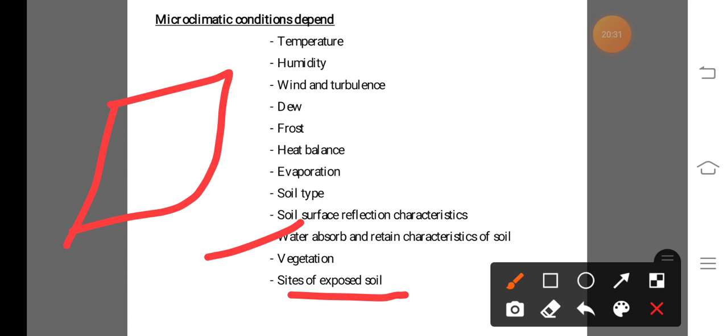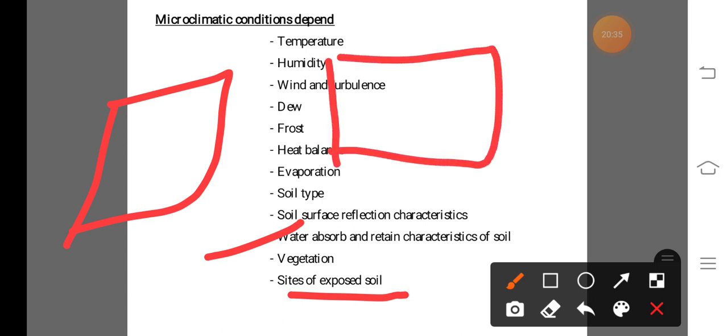how much area is exposed, on that the microclimatic condition depends.